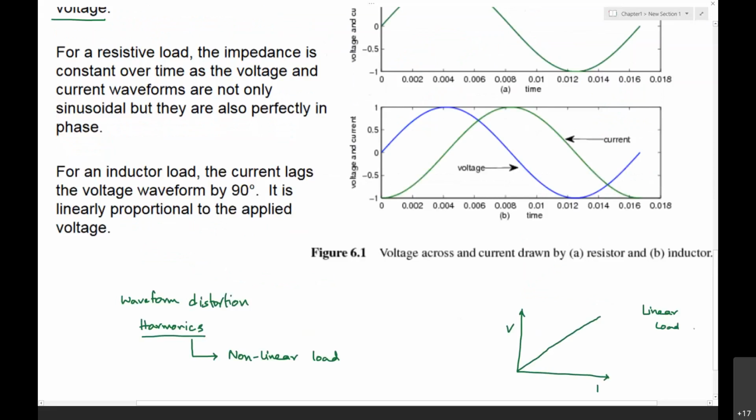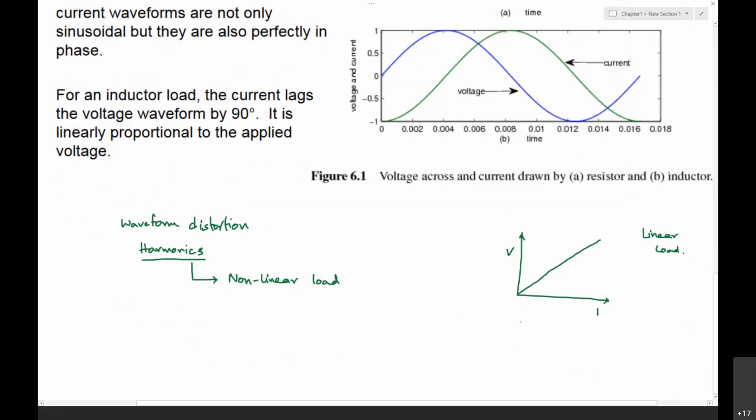If, with respect to the VI characteristics, the current is increasing with respect to the applied voltage like this, if it is of this kind of characteristic, then we can say this is a nonlinear load.